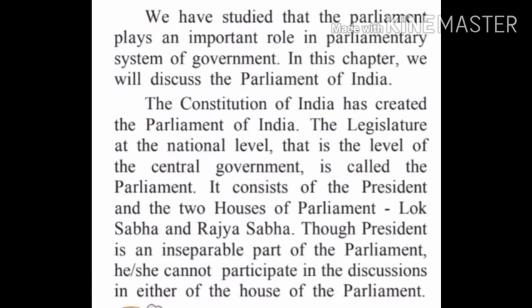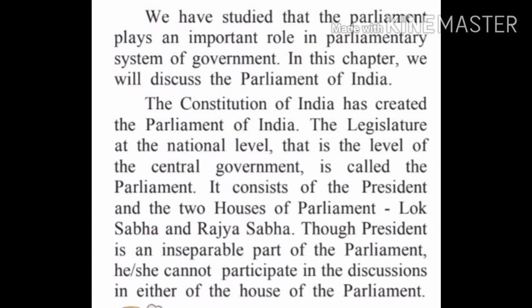Though the President is a part of the Parliament, he cannot participate in the discussion in either house of the Parliament. So whenever the discussion is going on in the house of the Parliament, the President has to remain present, but he cannot participate in the discussion of the house of Parliament.